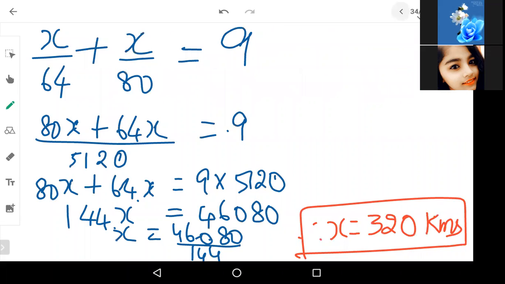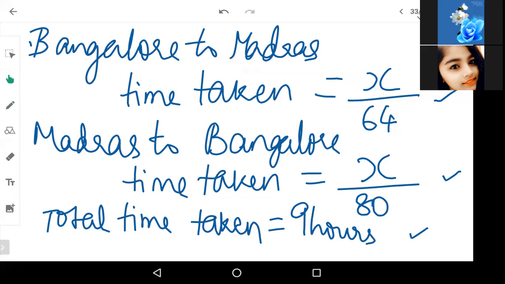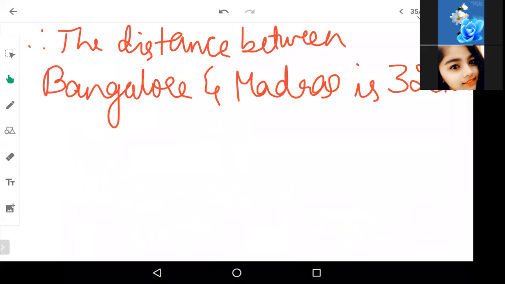Now if you see the other question, you have another question asked. How much can be claimed as traveling allowance from his employer? This salesman is getting 5 rupees per kilometer. And how much can he claim? So he has been traveling 320 kilometers plus 320 kilometers.